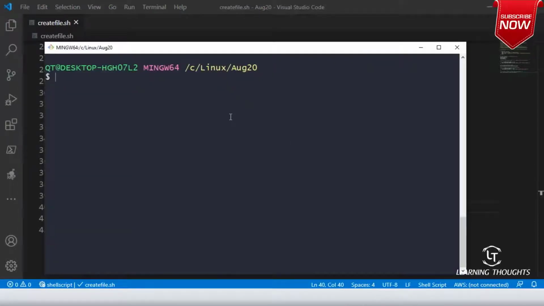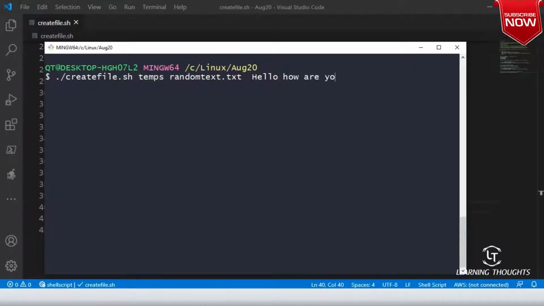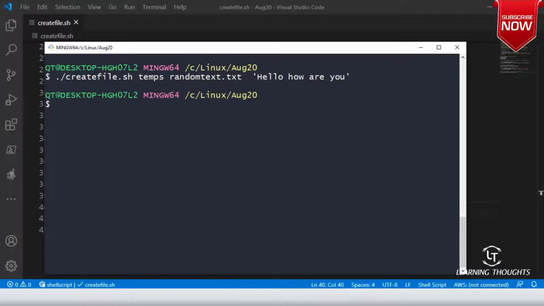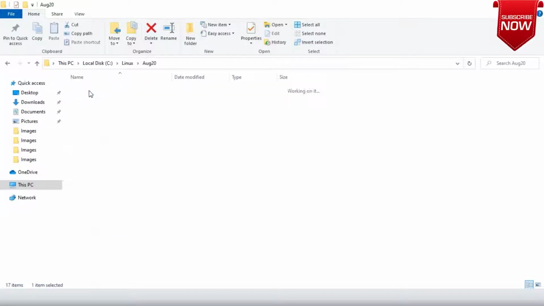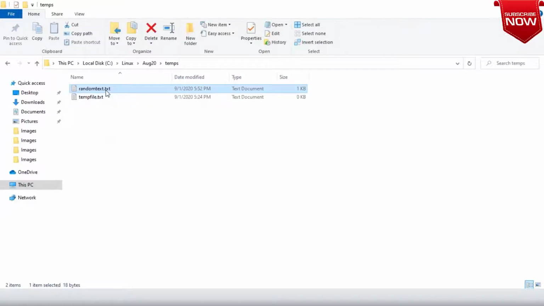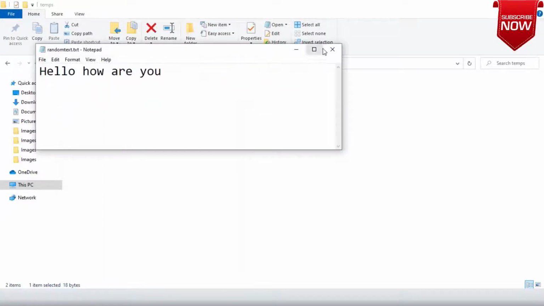For executing the script, you really don't need a Linux machine. Even if you have Git Bash, that is more than enough. Run create file.sh. My directory is temps, my file name is random text.txt, and my content is "hello, how are you?" And if you remember, I have spaces. The moment I have spaces, I should put my arguments in quotes. Now let me see if there is a file created in temps. All right, random text.txt, and let me open this. So, hello, how are you?